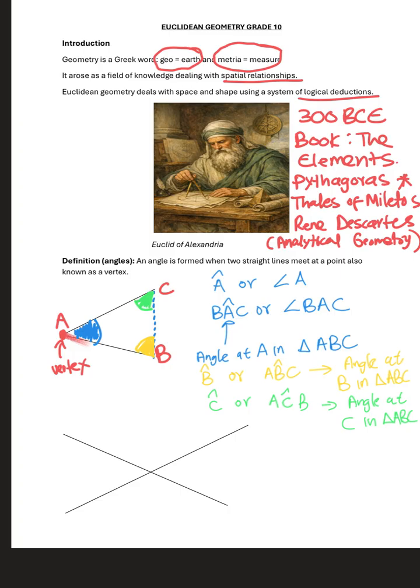So this is how we describe these angles using three letters. You can think of that as a triangle, and then you are able to identify the angle easily when you think of it in terms of triangles.